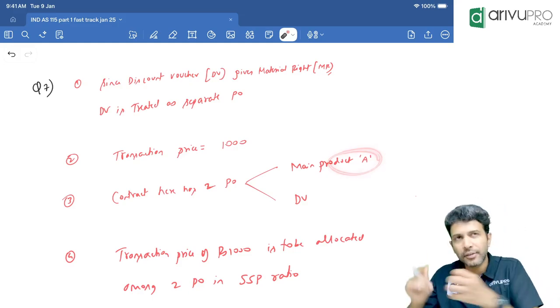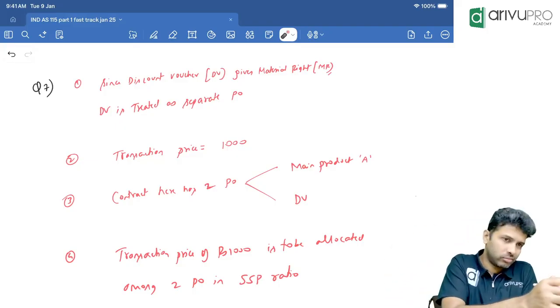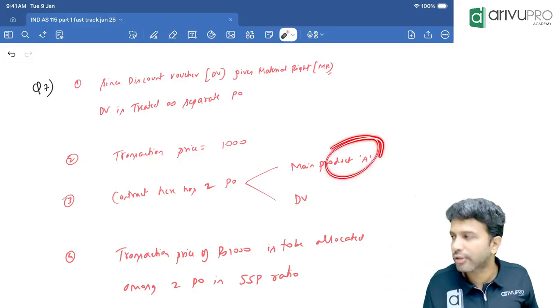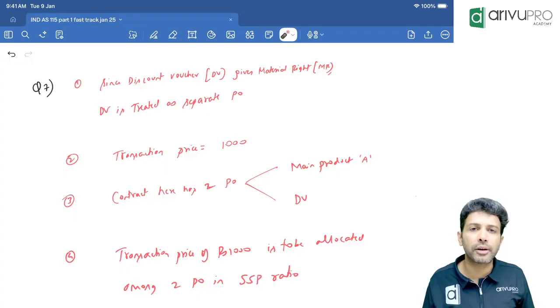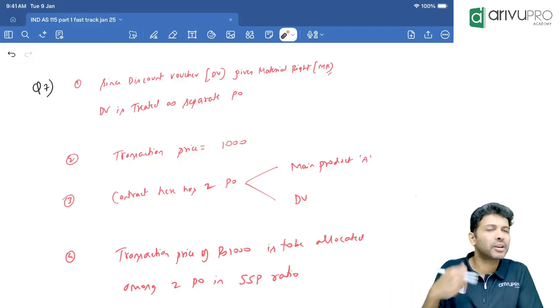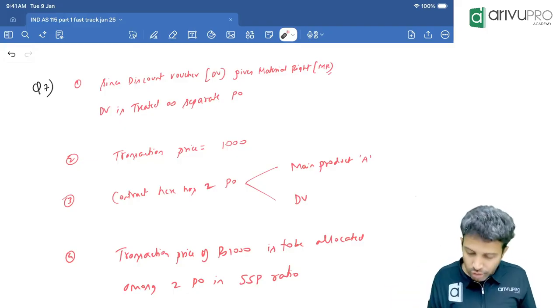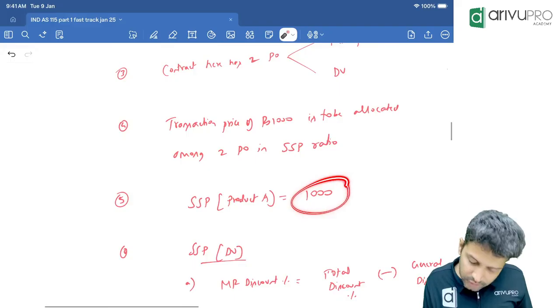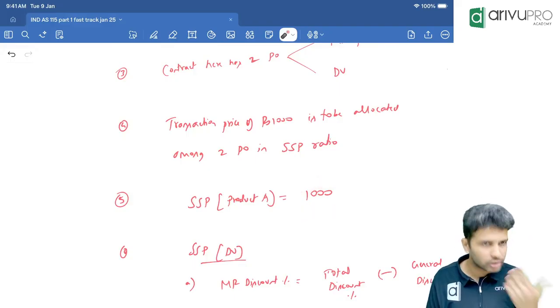Stand-alone selling price means if you sell product A alone, without the discount voucher, how much will you sell it for? Obviously 1000. Here you have sold product A only, for 1000. But the discount voucher came as an extra. So what is the SSP of product A? 1000, because here we have sold at 1000.